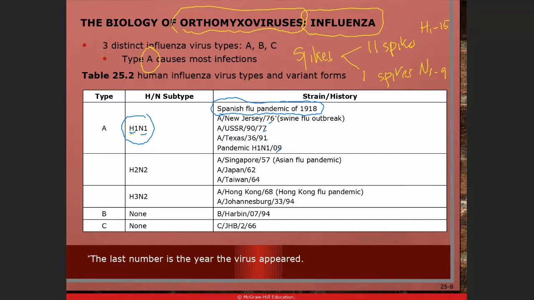And then H2N2 appears mostly in the Asian pandemic, Southeast Asia, and then in China. H3N2 in '68 and '94 in Africa. So these are the types of A viruses that are considered very dangerous to humans. Okay? And then B and C are less virulent or less dangerous compared to the type A flu viruses.